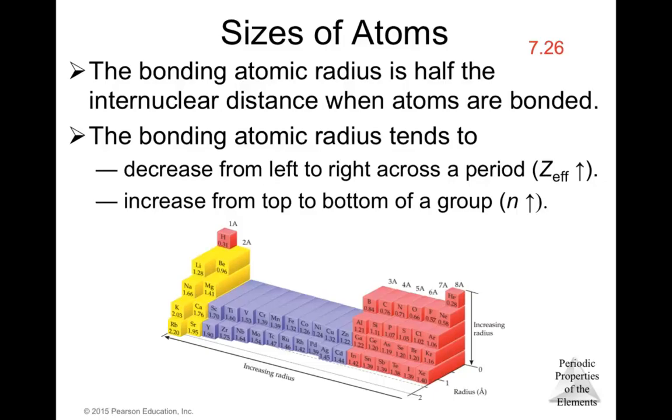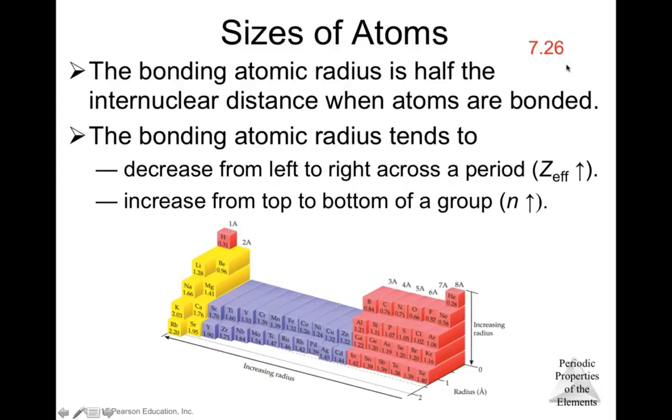Going from left to right, you are increasing the atomic number, the number of protons, so you're increasing the positive charge in the nucleus, and that increases the force pulling those valence electrons, and that's why the atom gets smaller.